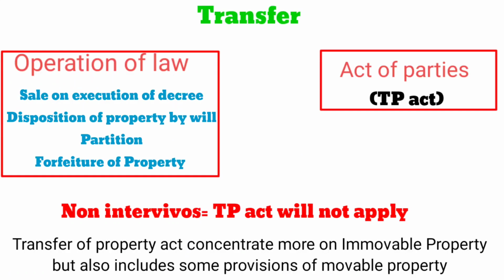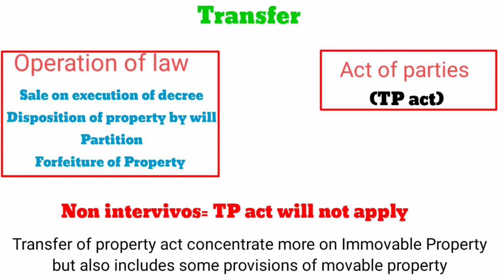Transfer can be categorized into 2. One is operation of law and the another one is act of parties. The operation of law means sale on execution of decree, disposition of property by will, partition, forfeiture of property, etc. The transfer of property does not deal with the transfer by operation of law. It only contains the provisions relating to the act of parties. And the Transfer of Property Act will not apply when the transfer is between the non-inter vivos.